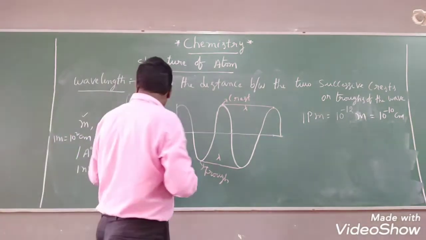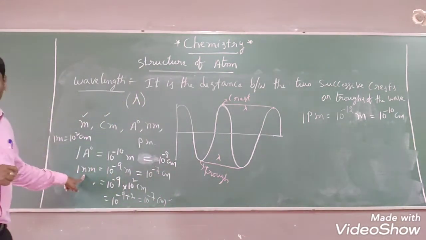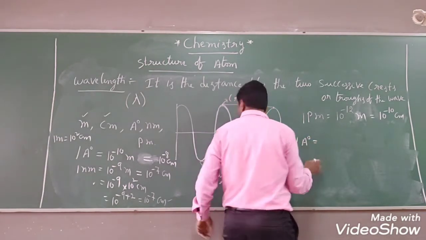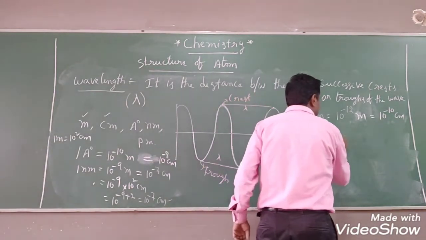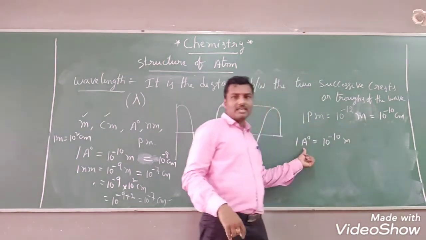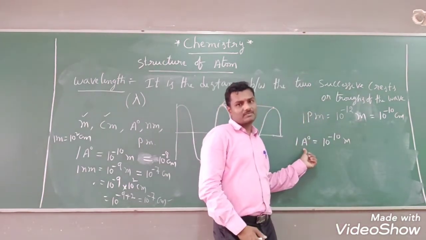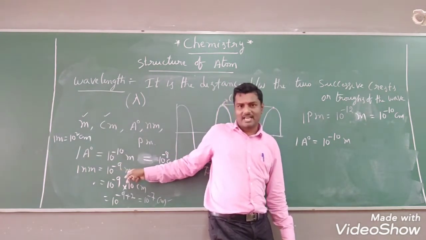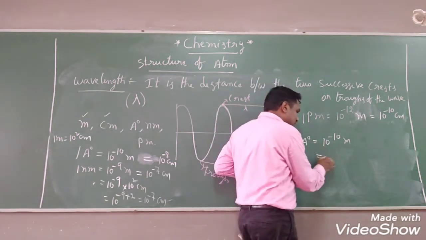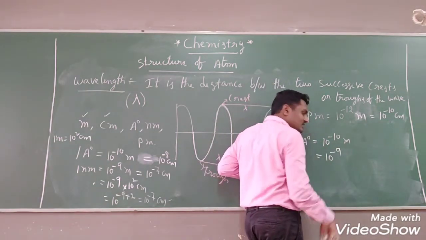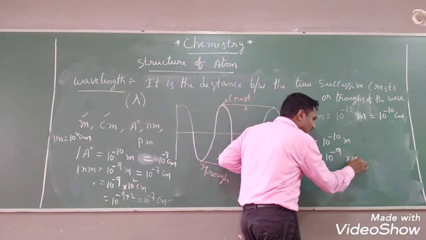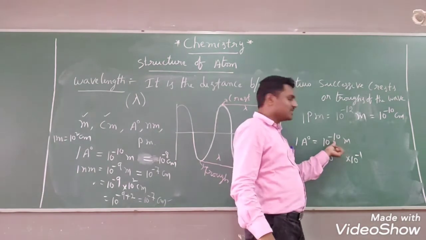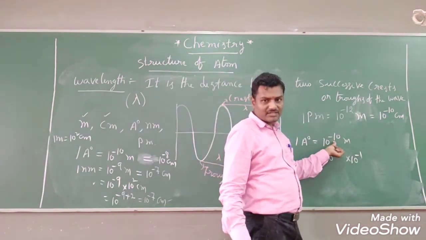You may ask a question here. What is the relation between angstrom unit and the nanometer? First we will see, if you take 1 angstrom unit, it is equal to how many meters? 10 to the power of minus 10 meters. I am going to convert this angstrom unit to nanometers. How do we convert? 1 nanometer equals how many meters? 10 to the power of minus 9 meters. That means I am writing 10 to the power of minus 9 into 10 to the power of minus 1. Bases are the same, so powers we can add. Definitely we will get 10 to the power of minus 10.